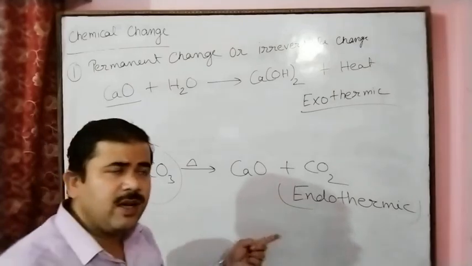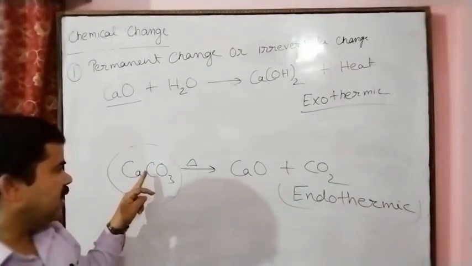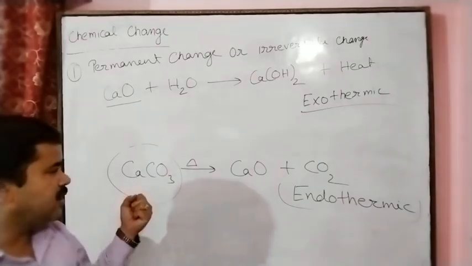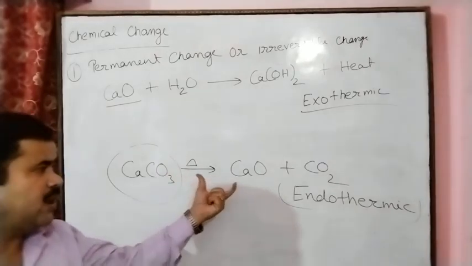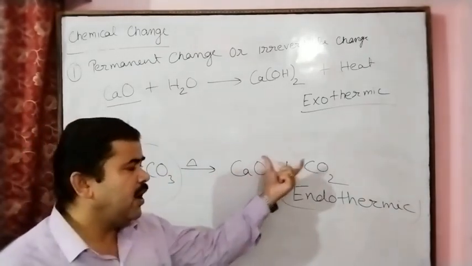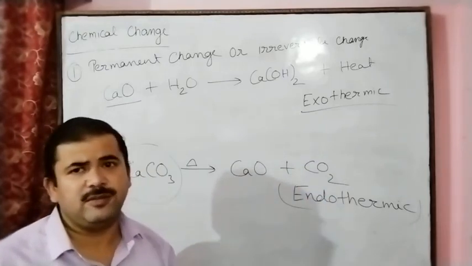So this is the example of an exothermic reaction. And here, calcium carbonate absorbs heat energy, and due to the absorption the substance breaks down into calcium oxide, that is quicklime, and carbon dioxide. So this is the example of an endothermic reaction.